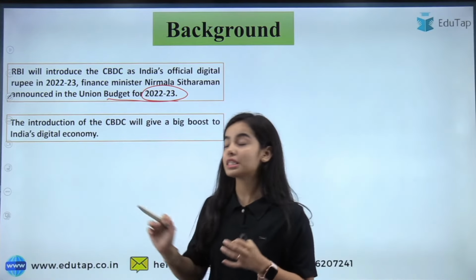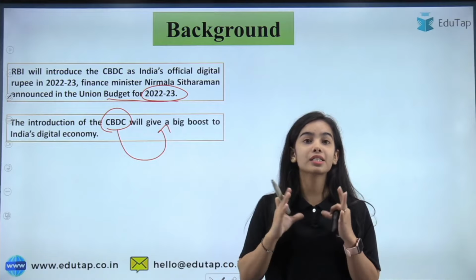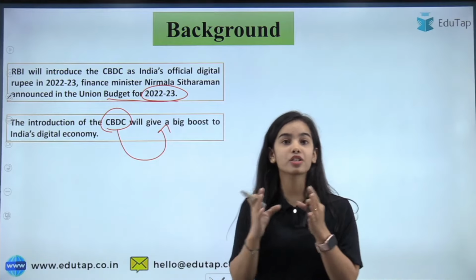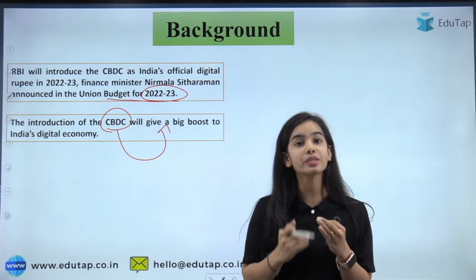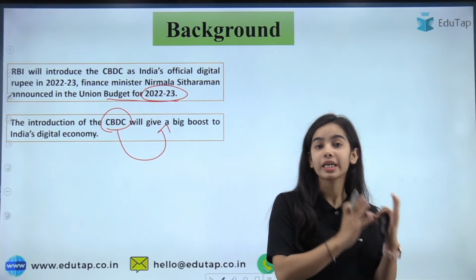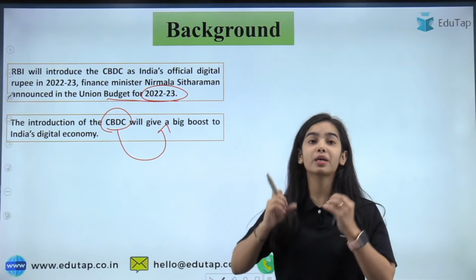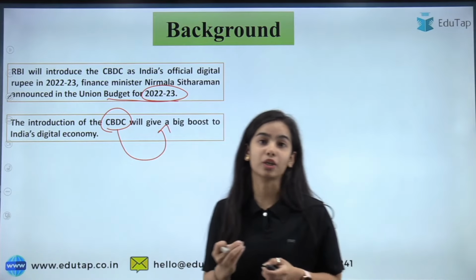The introduction of the CBDC is considered to give a big boost to India's digital economy. Both the government and the Reserve Bank of India are continuously trying to lead our economy to a cashless, digital economy, and the CBDC is considered to provide a big boost to it.